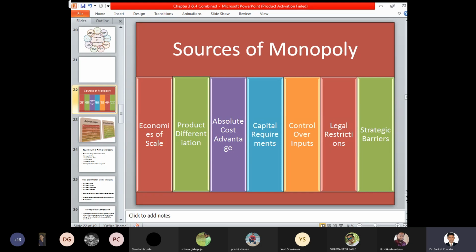Capital requirement. Based on the capital requirement, whether it for a particular individual or a particular trader is limited, or unlimited, or for a restricted period of time. Capital requirement also means short-term capital, long-term capital or working capital requirement. The requirement of capital for a monopolistic firm may be very limited because they are looking for qualitative product and quantity and not for quantitative product. If you want to manufacture qualitative product, you need to have good technology and a better amount of resources, and only then can qualitative products be manufactured.